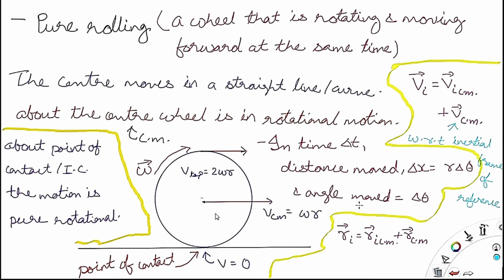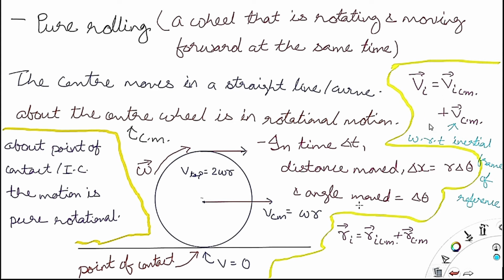This is the VCM, and at any distance, the velocity with respect to the center of mass plus the velocity of the center of mass will give you the velocity at any point on the body. The velocity of any point can be found using this formula.